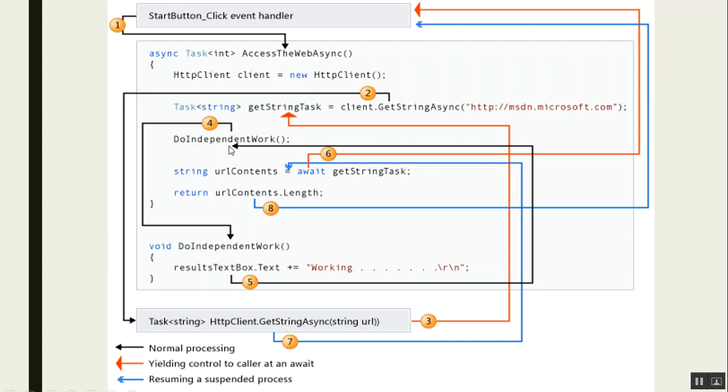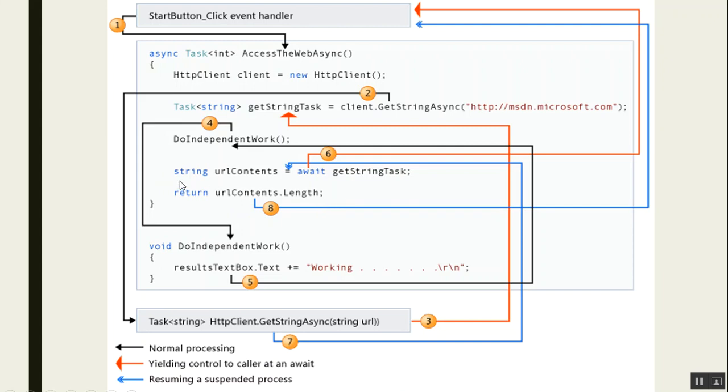This independent work will be executed after that, and then when it returns back to the DoIndependentWork in our event handler, it will next execute this return await stringTask, which will fetch data from msdn.microsoft.com, and at last it will return the size of our URL content.